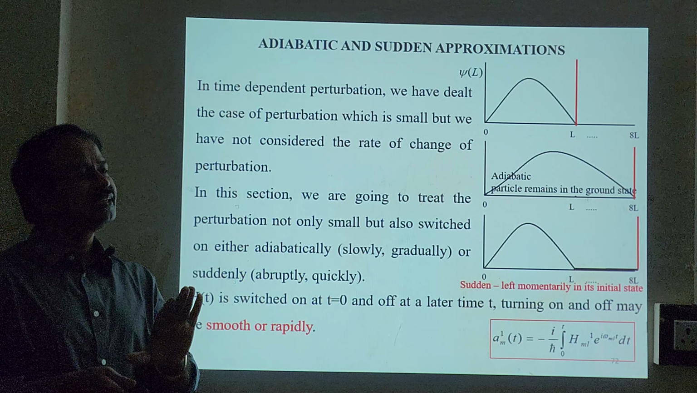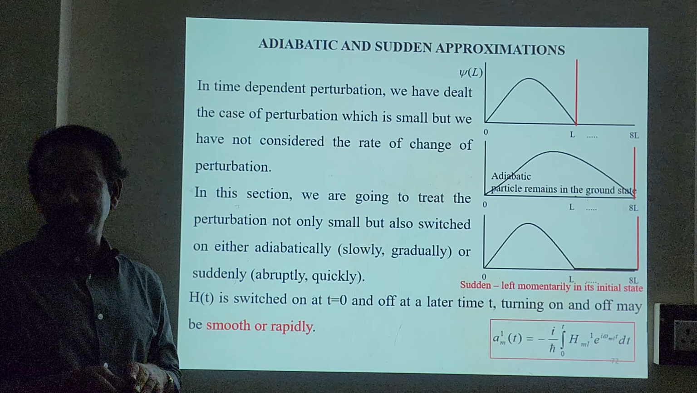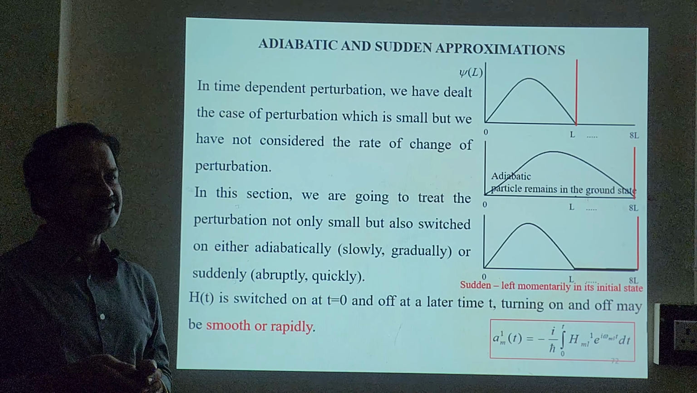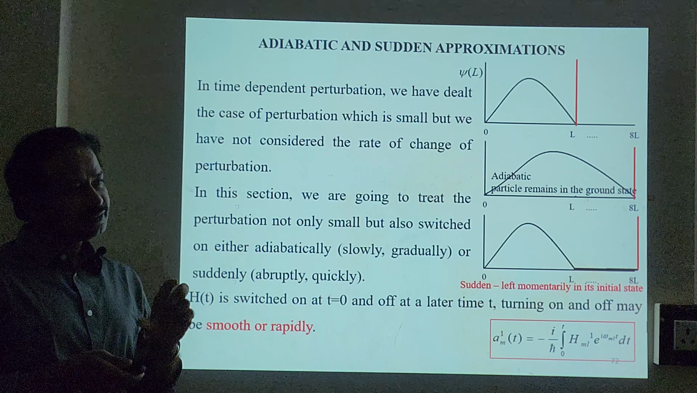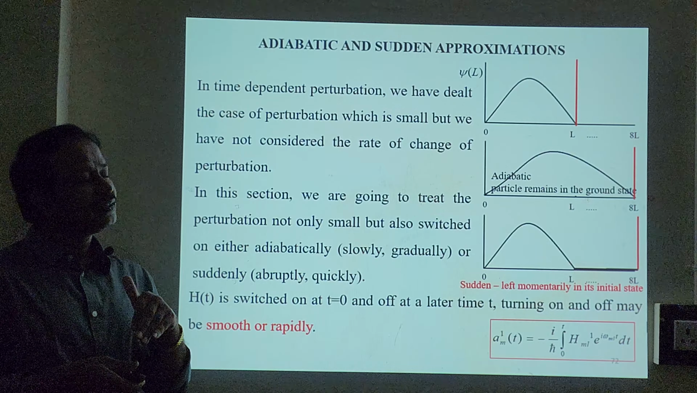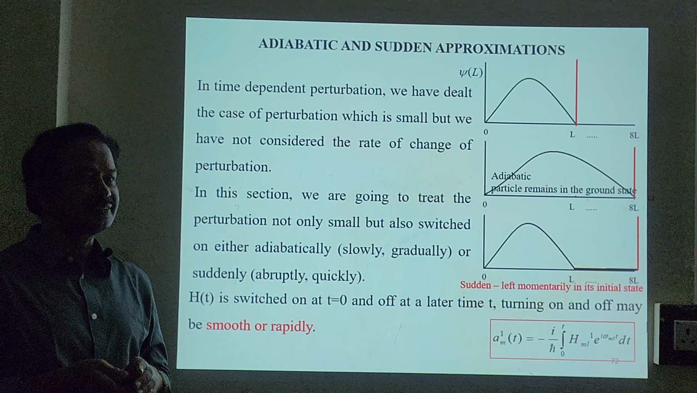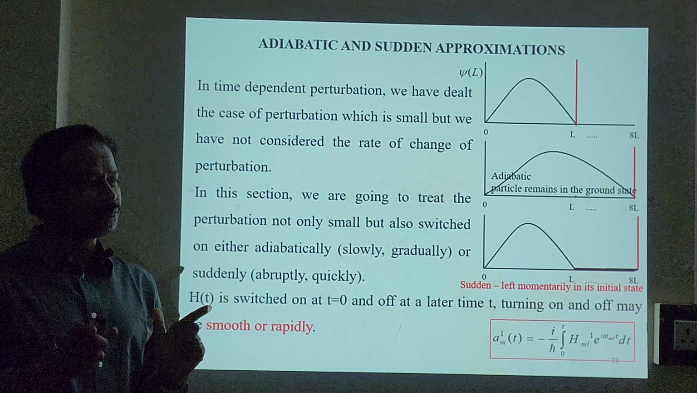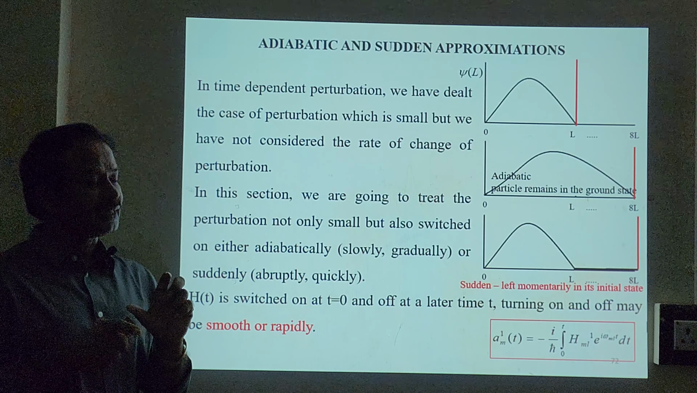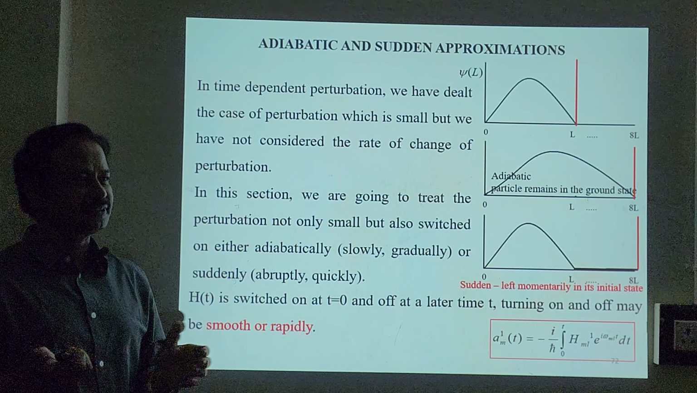And of course, this term is very, very small. But we have not considered the rate of change of the perturbing field, and how it affects the transition probability. This rate of change of perturbing field can be either slowly or gradually increasing, or it can be suddenly increasing. It can be both ways. So I repeat, the rate of change of Hamiltonian can happen either gradually, or suddenly, fast, rapid or abrupt.